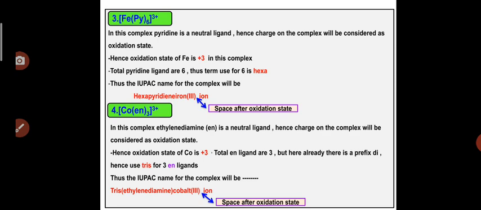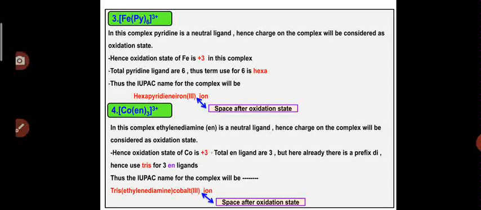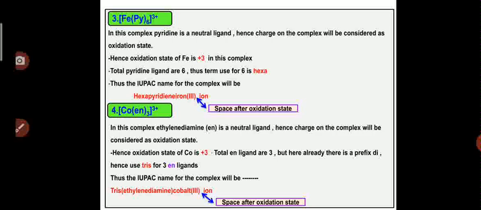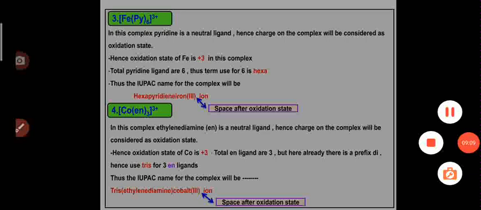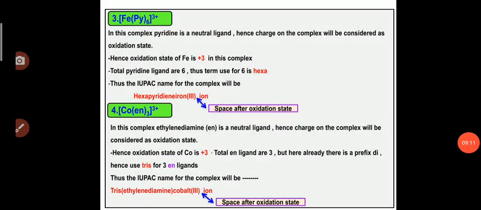Now in the next case we will have a similar example, that is the cobalt ethylenediamine 3+ complex. Now we can see that the central metal atom is cobalt, while again a neutral ligand ethylenediamine, which is abbreviated as en, is attached to the complex.